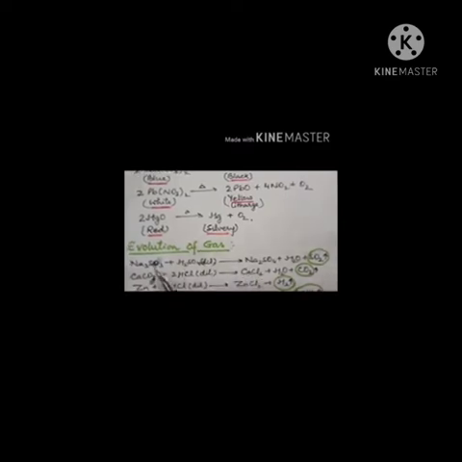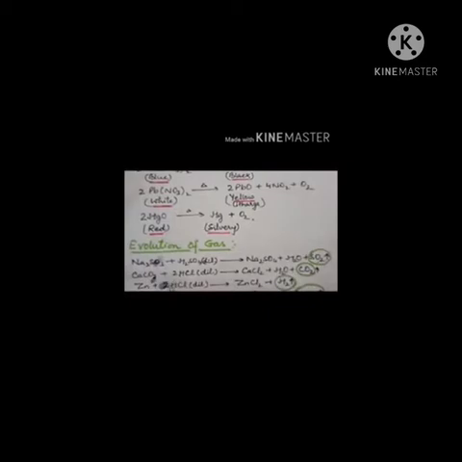For example, when sodium sulfite reacts with dilute sulfuric acid, it gives you sodium sulfate, water and sulfur dioxide gas. In the same way, when calcium carbonate reacts with dilute hydrochloric acid, it gives you calcium chloride, water and carbon dioxide gas. All of you know carbon dioxide gas; how will you identify it? This gas turns lime water milky. Sulfur dioxide gas also turns lime water milky.